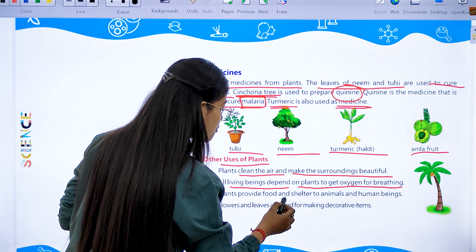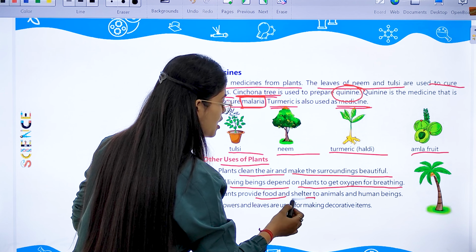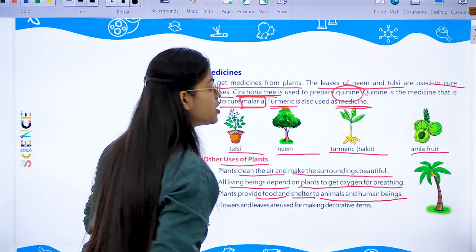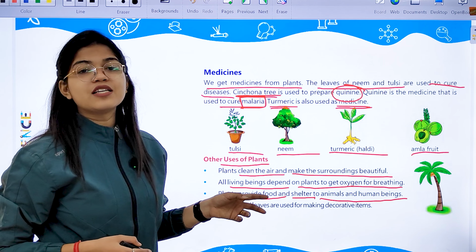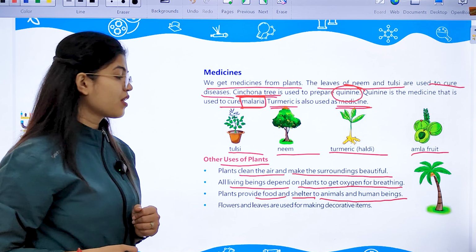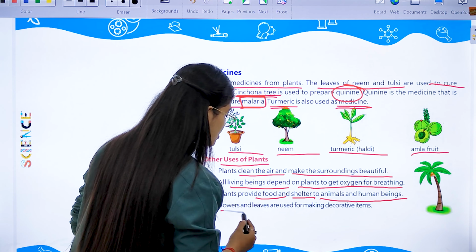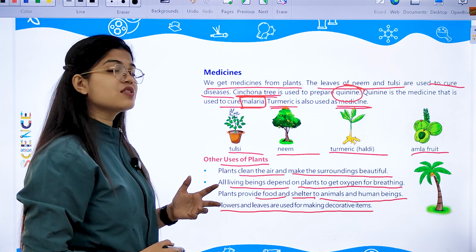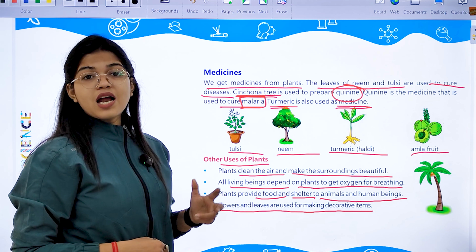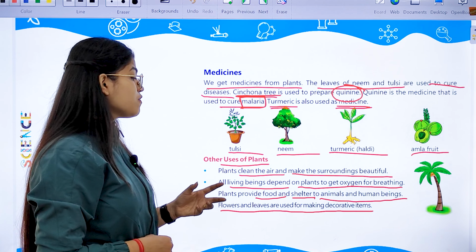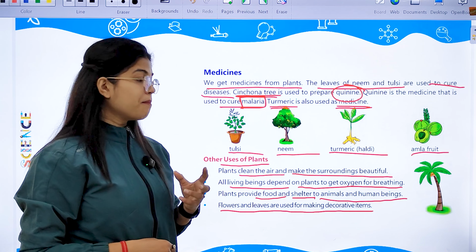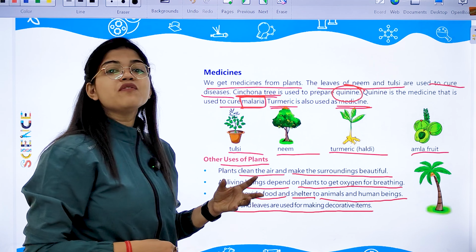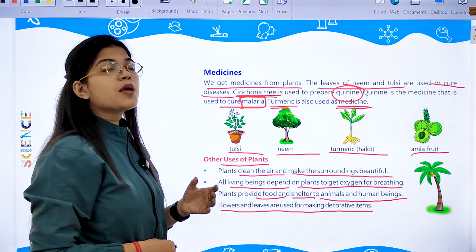Third, plants provide food and shelter to animals and human beings. And then the flowers and leaves of plants are used for making decorative items also because of their beauty.